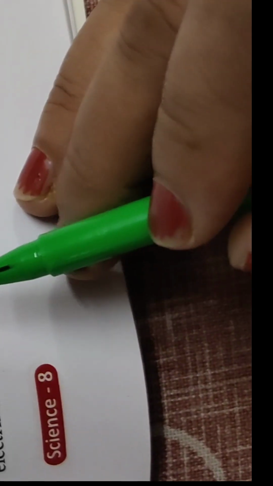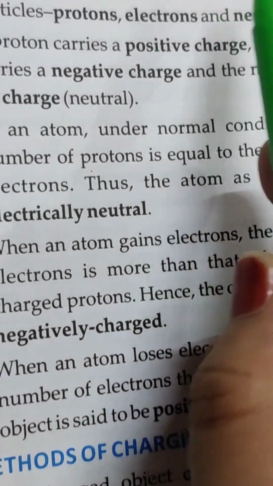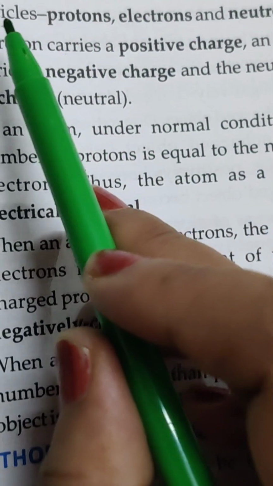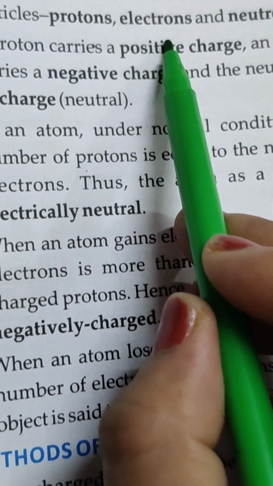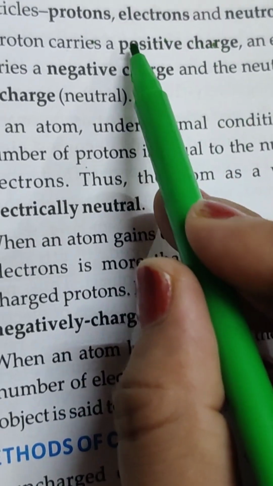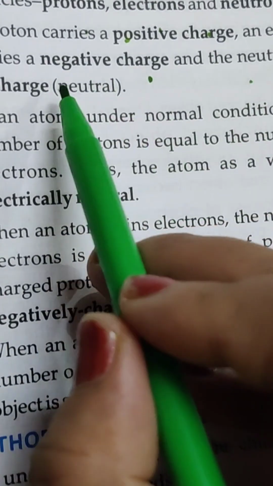In this way we can say that repulsion is the sure test of electrification. Charges in atoms. All matter is made up of tiny particles known as atoms. An atom consists of three main particles: proton, electron and neutron. A proton carries a positive charge, while an electron carries a negative charge, and the neutron has no charge.